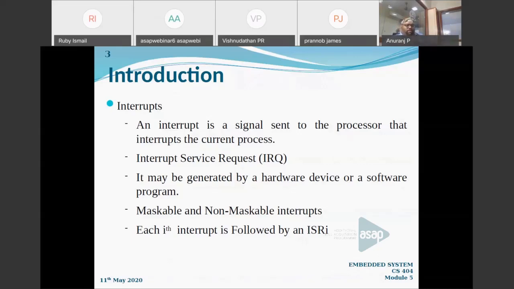So we were discussing what an interrupt is. It is from a particular source. It can be hardware or software that interrupts the processor, and the hardware or software will interrupt the current processing of the operating system by sending an interrupt service request, that is an IRQ. This IRQ is a request given to the operating system or the current processing, saying that I have an interrupt, I have a block, I need to complete some operation.